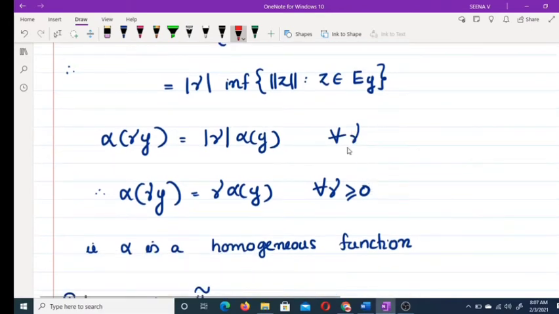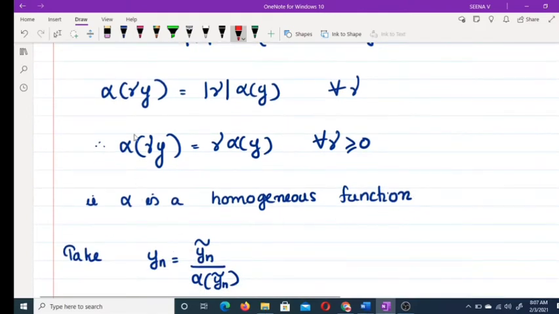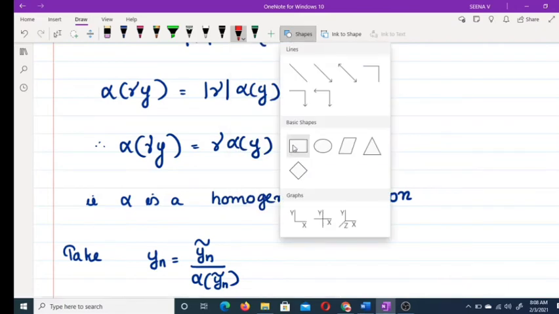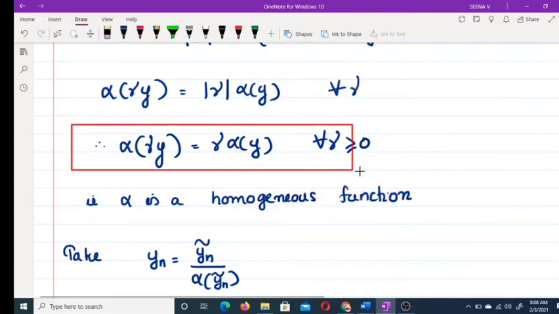But for every γ greater than or equal to 0, |γ| is the same as γ. Therefore, α(γy) = γ α(y) for every γ ≥ 0. This implies α is a homogeneous function. Clear?